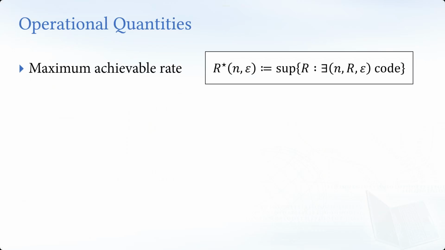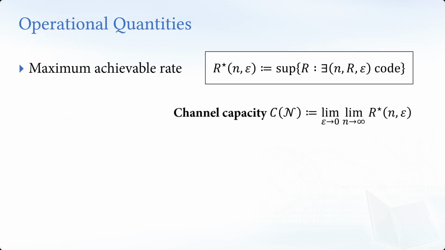And of course, it must depend on your system size and also the error ratio. In the literature and many papers, people define the channel capacity C as follows: we first take n to infinity, finding large asymptotic, powerful codes, and we force epsilon to 0 and define this quantity as the channel capacity. This gives us the ultimate quantity of transferable logical qubits. That's the physical or operational meaning of channel capacity.